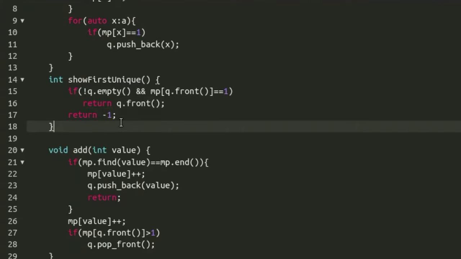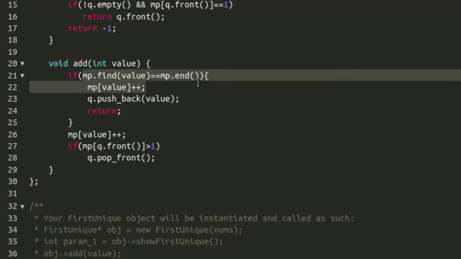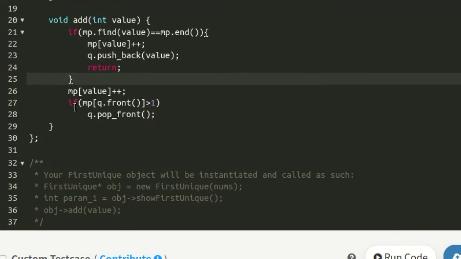And in the add function, we are checking if the value is not already present in the map, which means we are looking up into the map. If the value is not present in the map, then we are simply adding the value into the map and increasing its frequency by 1, and we are simply pushing back the value into the queue, because that element comes after all the elements. And we will simply return from the function.